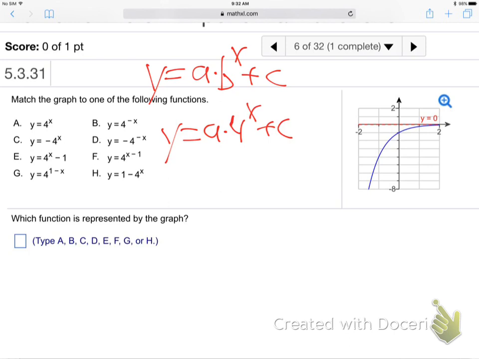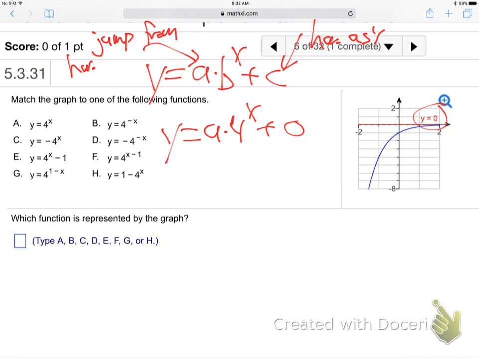What's the c? c is always the horizontal asymptote, which is just the 0, huh? The dotted line, the sideways dotted line, so that's just 0. Fill that in as a 0, or you can just skip it. What's the a? Remember, a is the jump from the horizontal to the center dot.